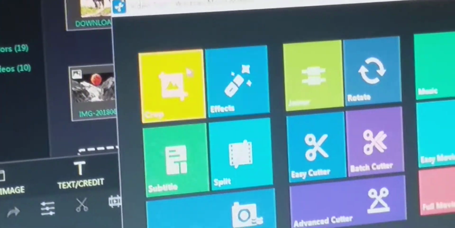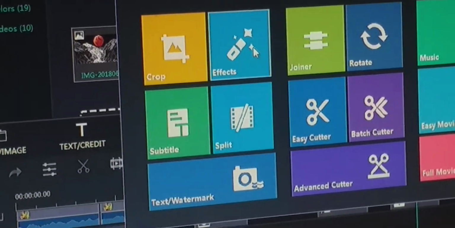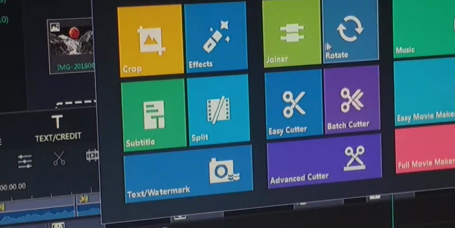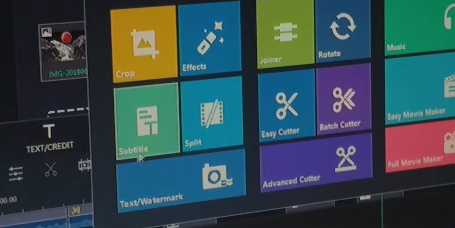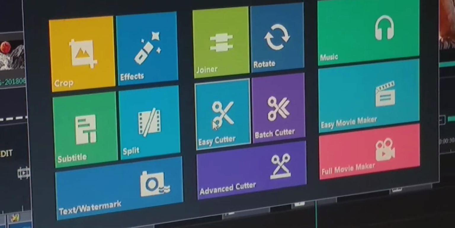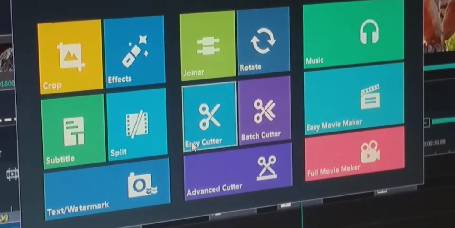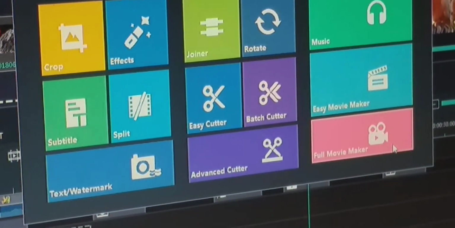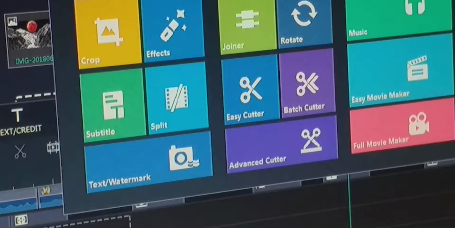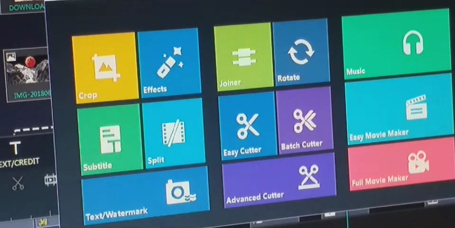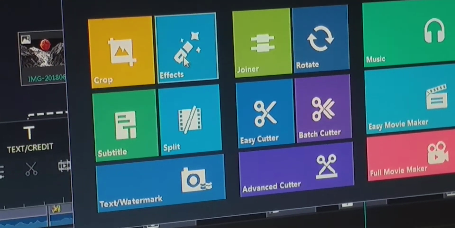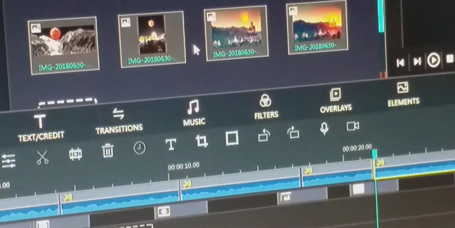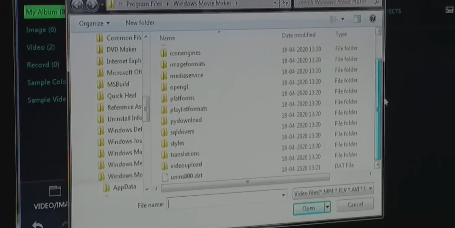Here are different tools: crop, you can apply effects, join multiple, rotate, subtitle, split, easy cutter. There are different tools available here. You can perform operations with the help of these tools. Suppose you want to apply different effects, click here. It asks for import video.